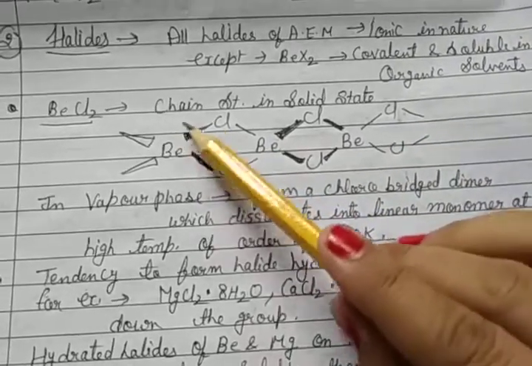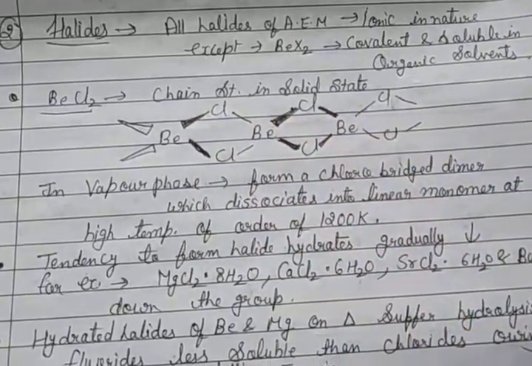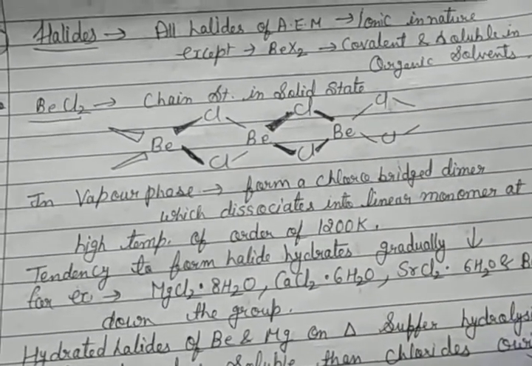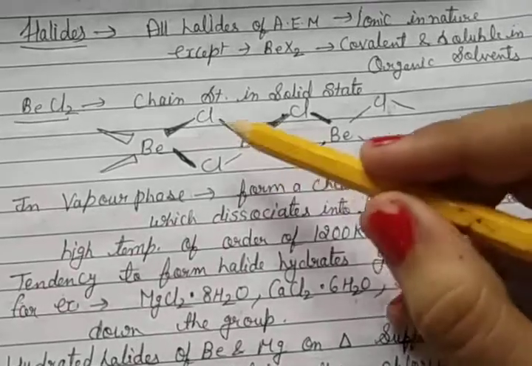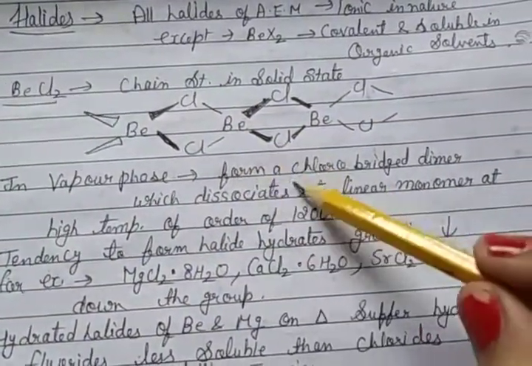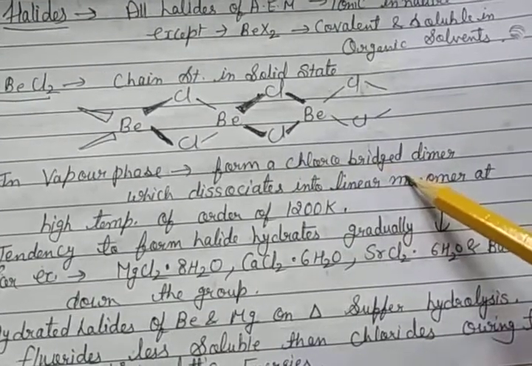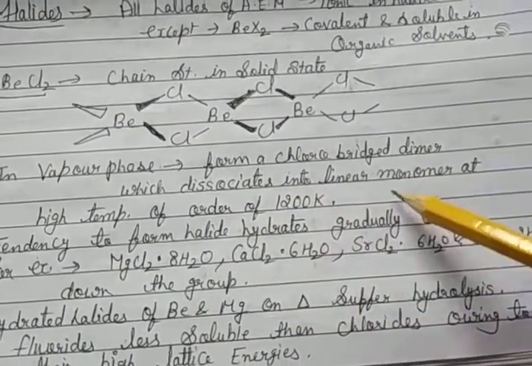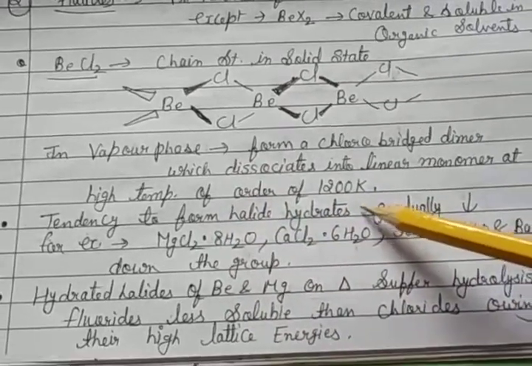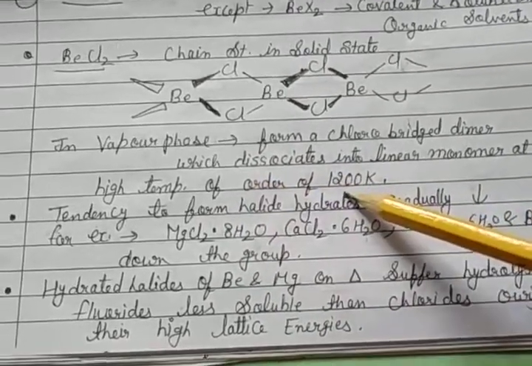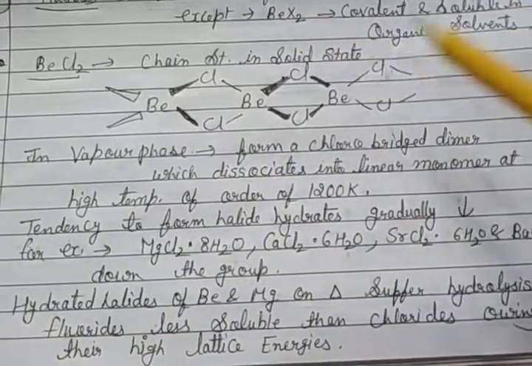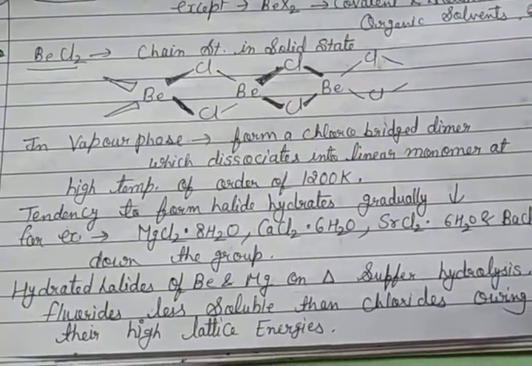This is the structure. In the vapor phase it forms a chloro-bridged dimer, and at high temperature, of the order of 1200 Kelvin, the chloro-bridged dimer dissociates into a linear monomer.